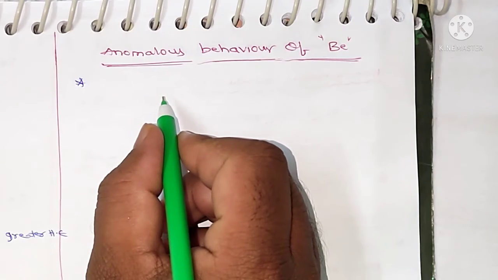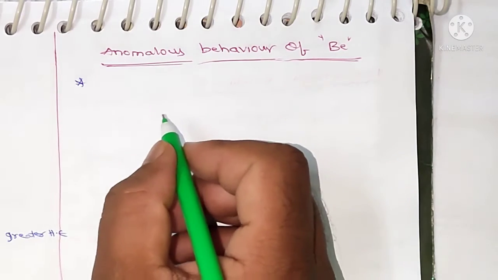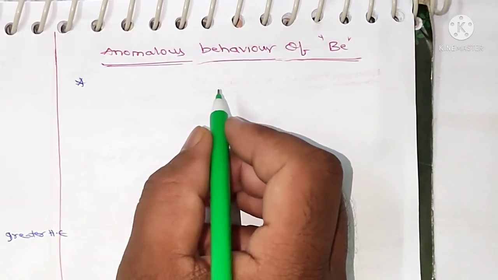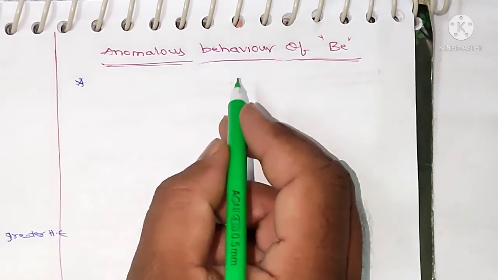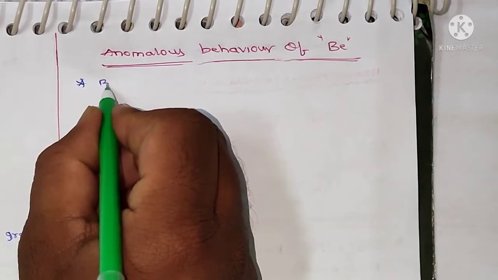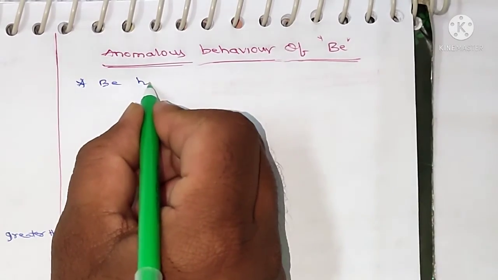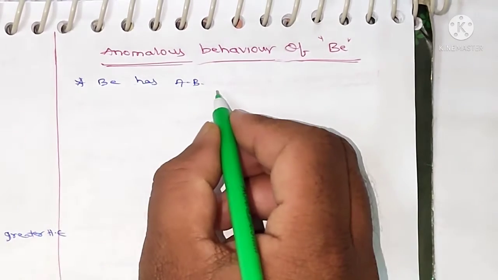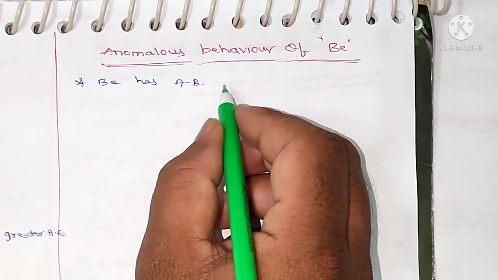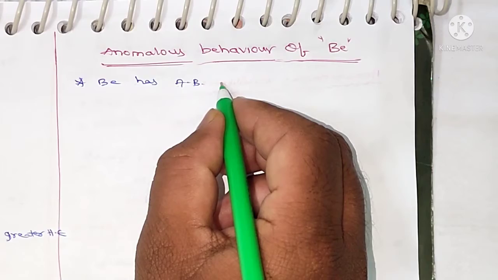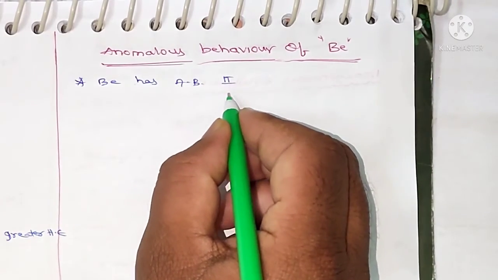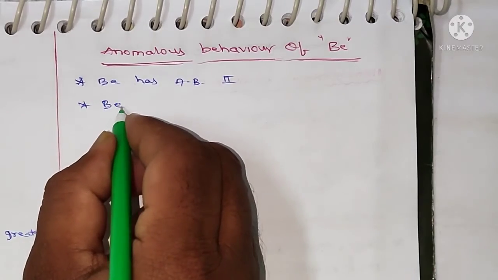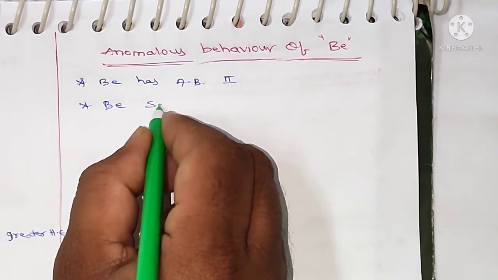Means beryllium has different properties compared to the other metals which belong to the same group, the second group metals.